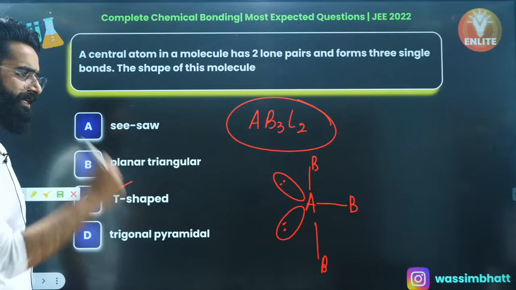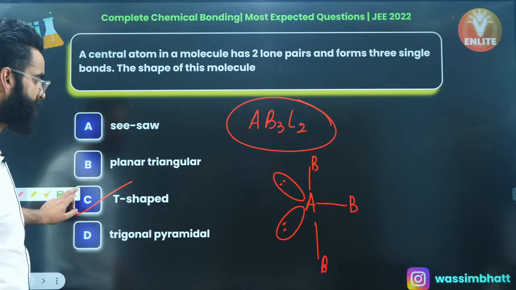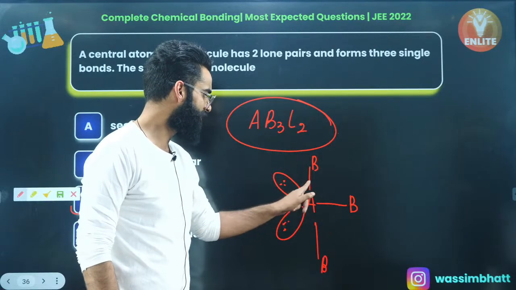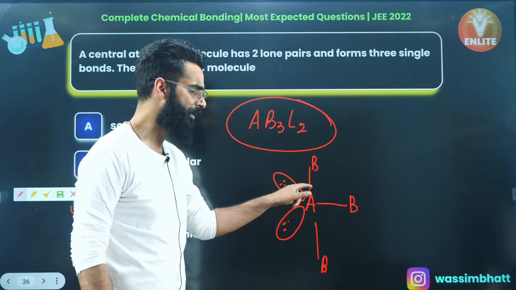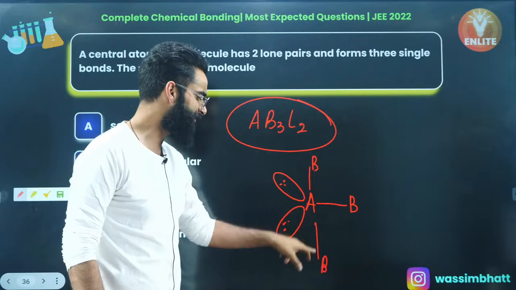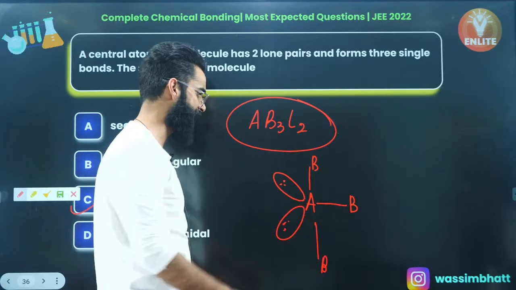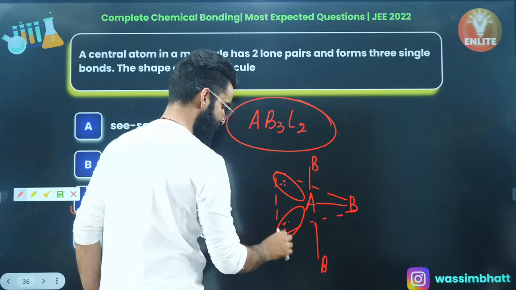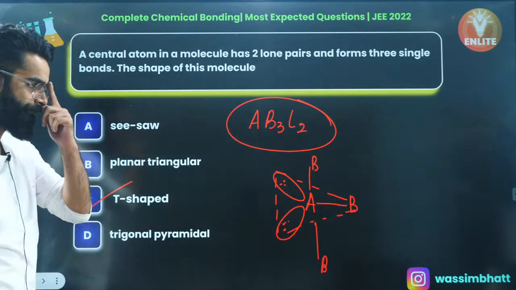Right, my dear people, it's T-shaped, absolutely. Yeah, these 3 are present in the equatorial plane. This B is present perpendicular to the equatorial plane upwards and this B is present perpendicular to the equatorial plane downwards. Let me show it to you like this. Right, people? Perfecto.